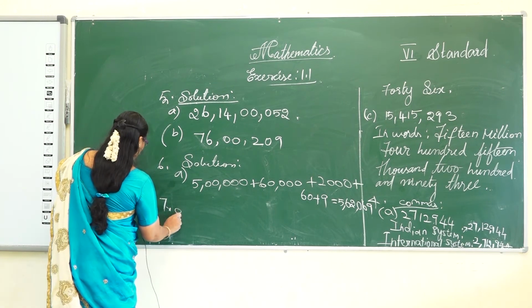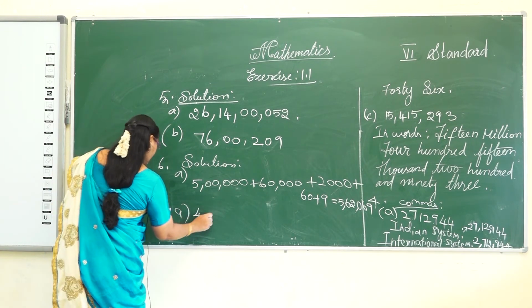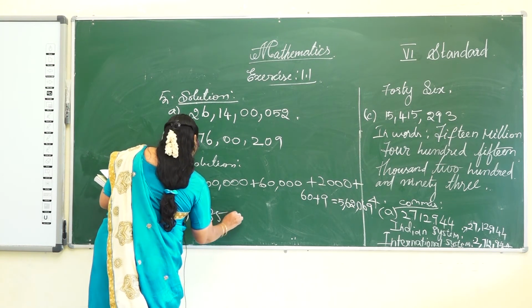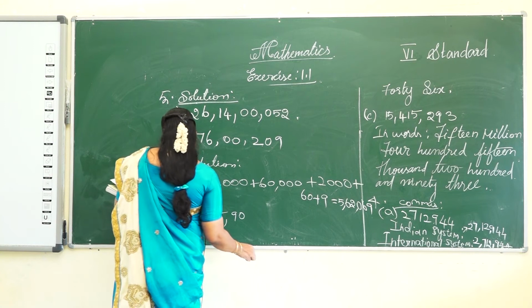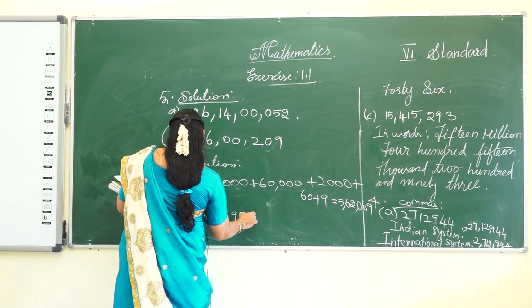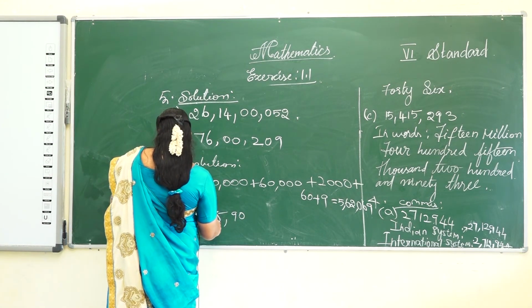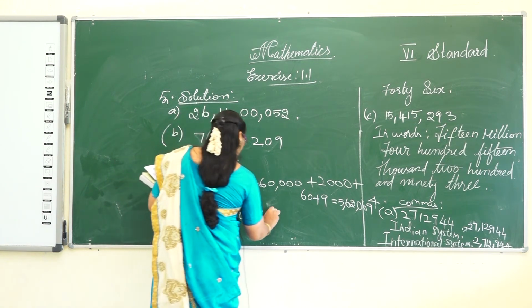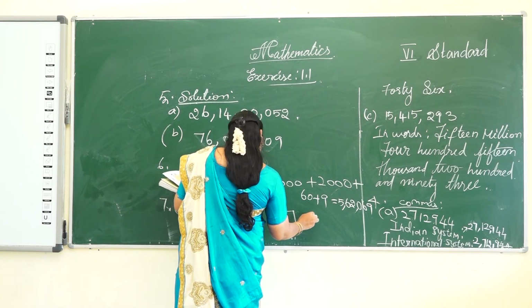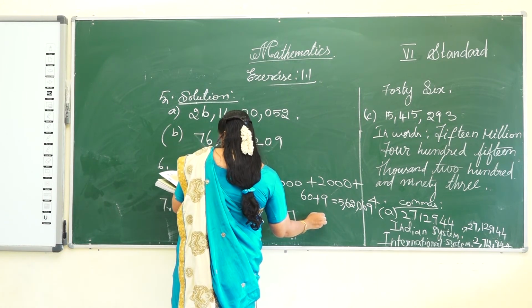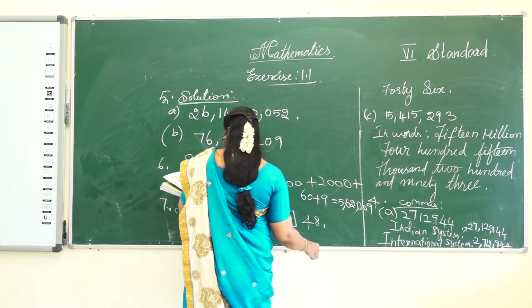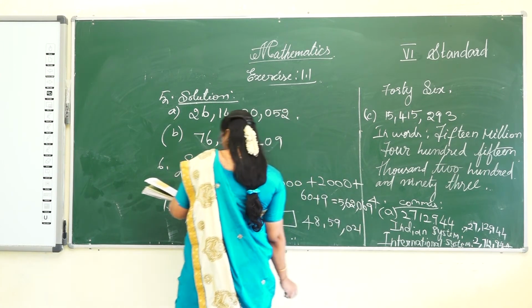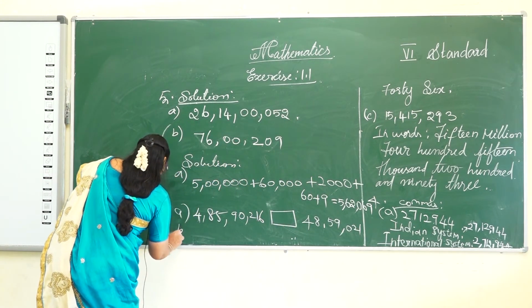So here first one, A: four crore 85 lakh 90,216 and 48 lakh 59,021.